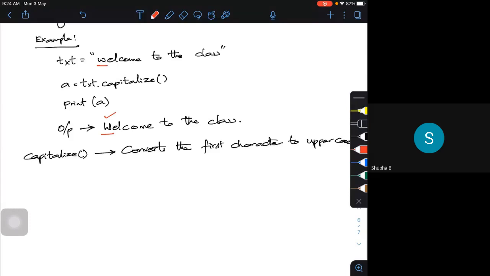Now I want to convert the whole string to lowercase.